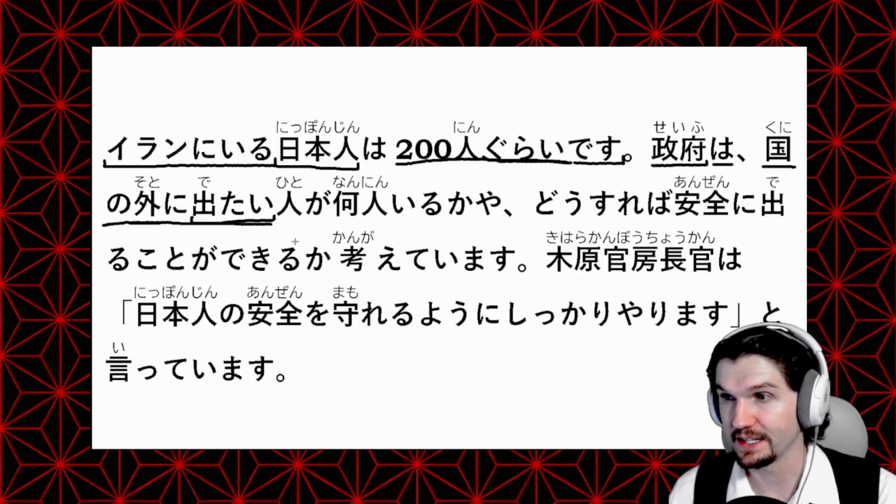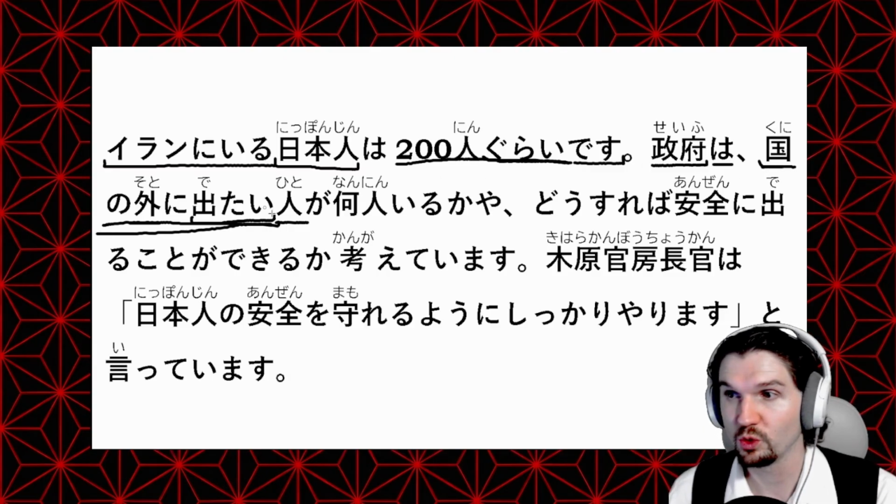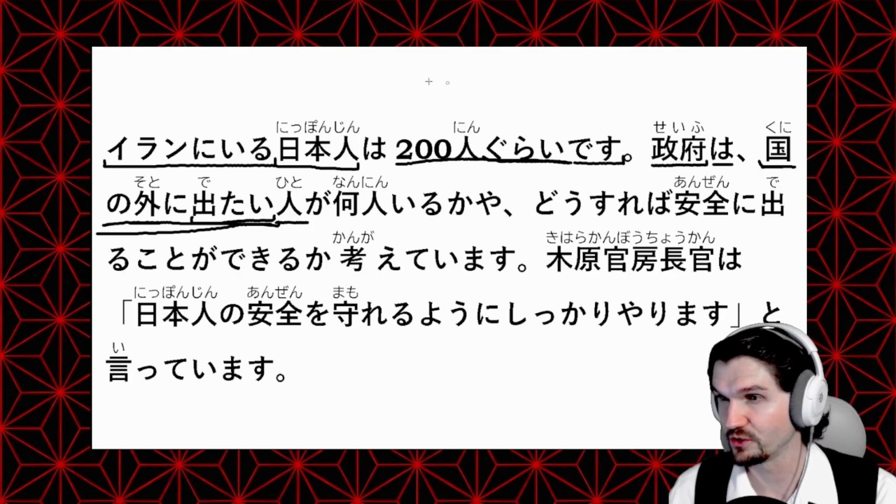And then that is all describing our 人 here. So what kind of person are we talking about? People who want to leave outside the country or get outside of the country.